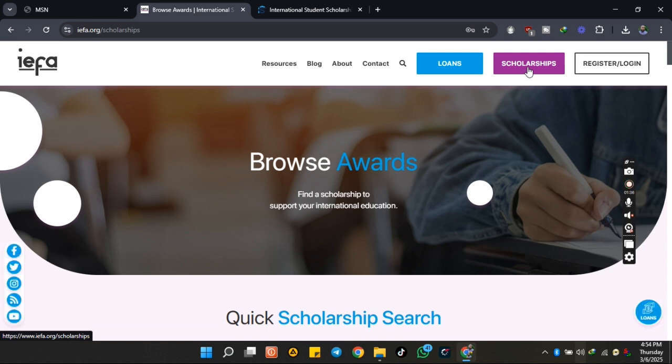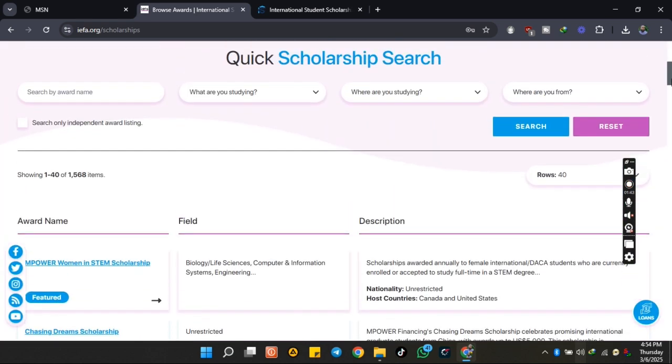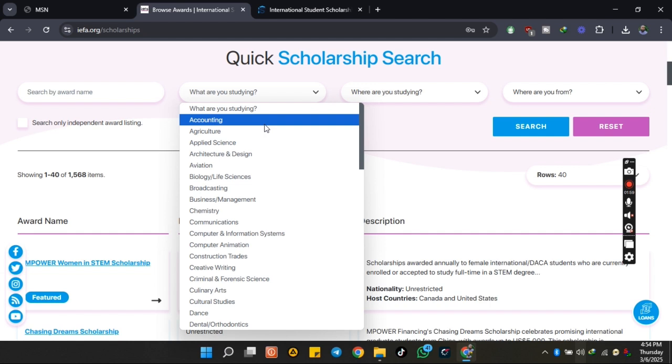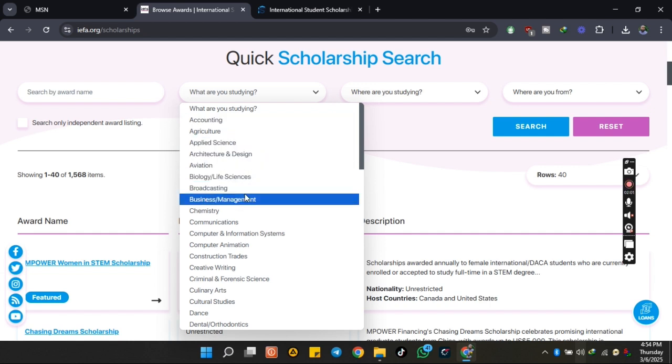We are here to seek scholarships. So we open the scholarship tab, and sorry guys, my network is not that fast. Now we have opened the scholarship tab. The first field must always be left blank. Yes, it must be left blank.